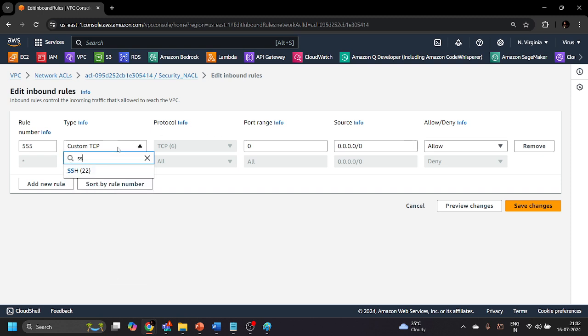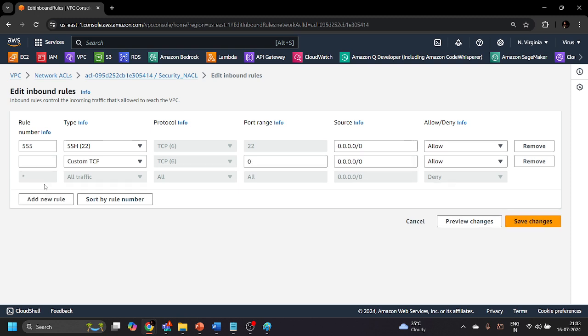Over here, let me select SSH. Okay, so what I have done is that if anyone is trying to SSH inside my particular subnet from TCP port 22, it will be allowed, and this rule I have given number 555. Okay, you can give any number of your choice.